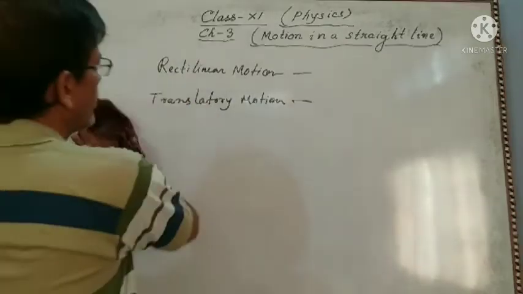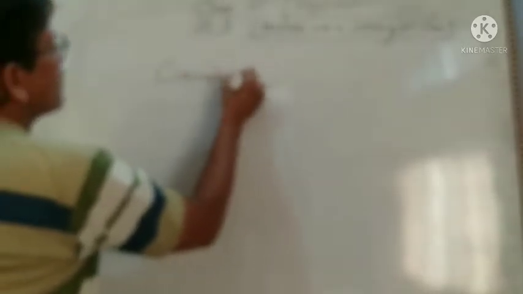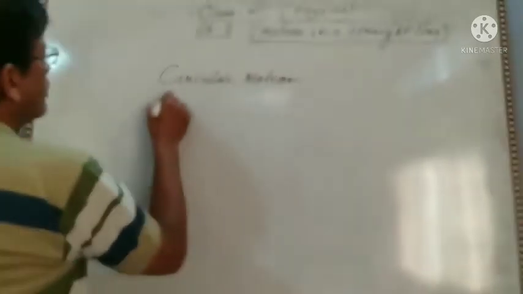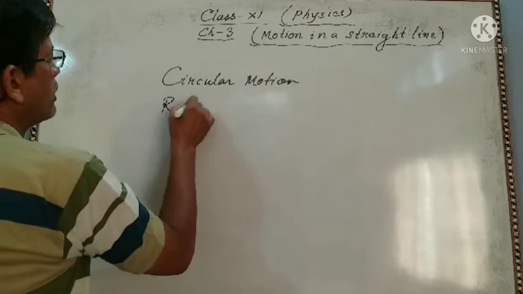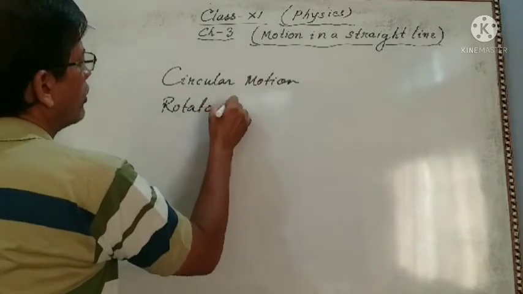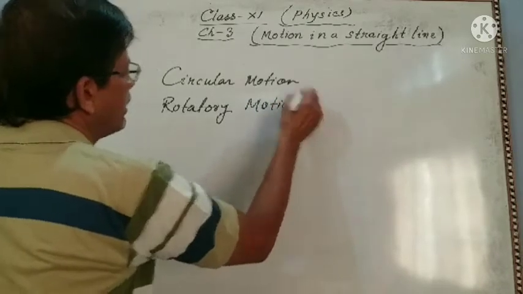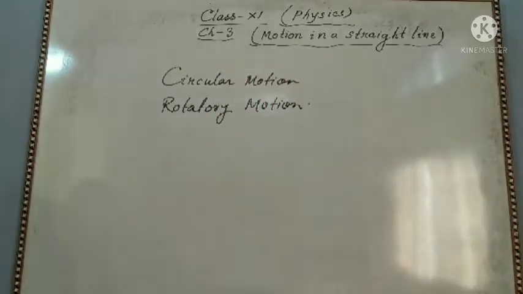Now circular motion and rotatory motion. This is also the same type.